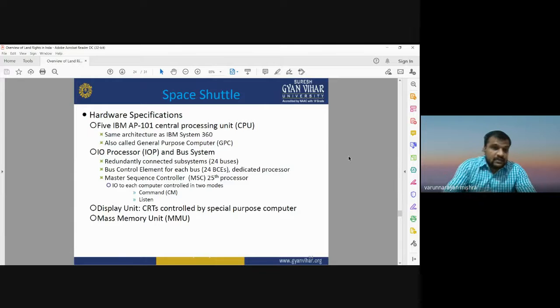It has redundantly connected different subsystems. It has a bus control element for each bus, dedicated processor, master sequence control with 25th processor, and it can have display units like cathode ray tubes that can be controlled by the special purpose computer, and it has some mass memory unit which is known as MMU.